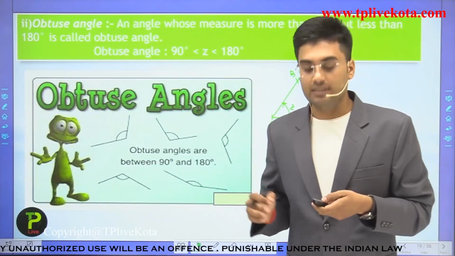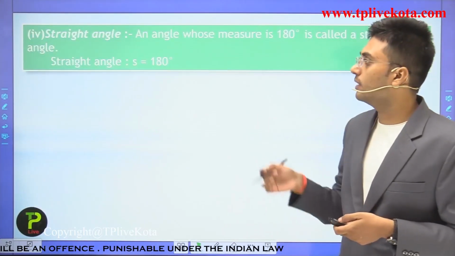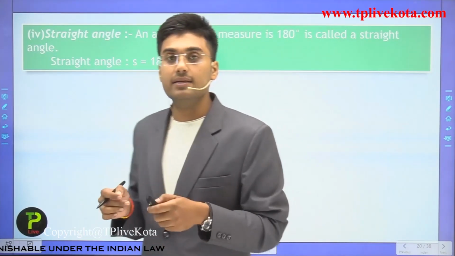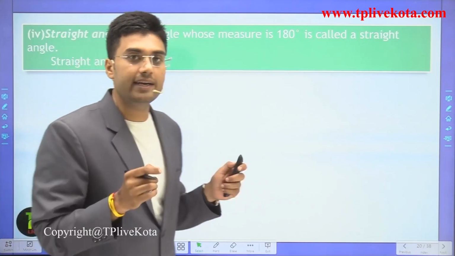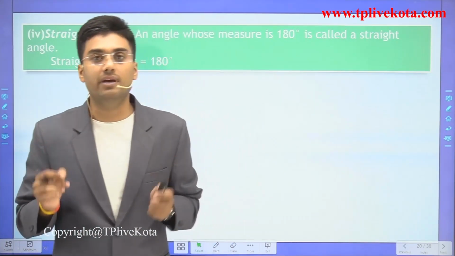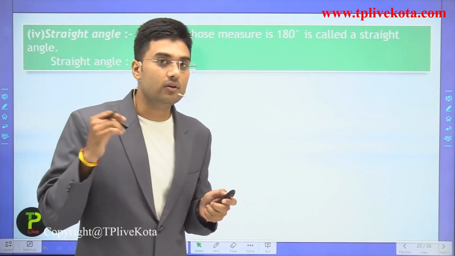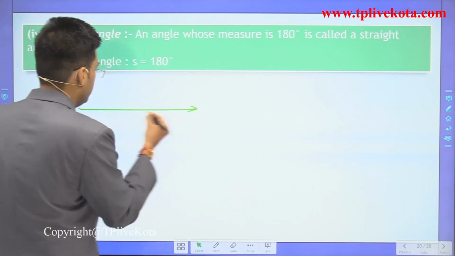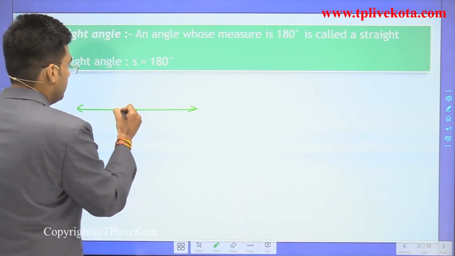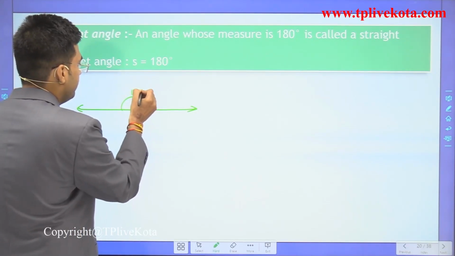After this, the next type of angle is the straight angle. What is a straight angle? An angle whose measure is 180 degrees, then we can call it a straight line. This is 180 degrees.